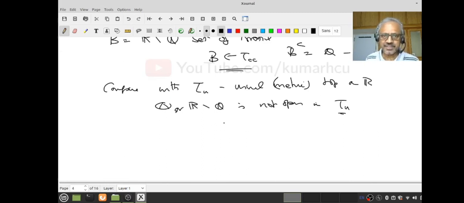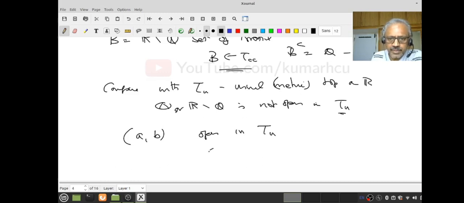What is the condition? When I want to say A is open, the only way I know in the co-countable topology is to take the complement. Then I have to find out whether it is countable. Now let's look at, suppose I have an interval AB and we know this is open in the usual topology. But is it open in tau CC, the co-countable topology?